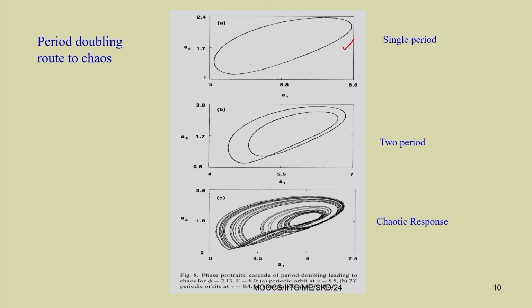You have 4 reduced equations. For these 4 reduced equations, you use the RK4 method, the Runge-Kutta method. In MATLAB, you can use ODE45. Using this ODE45 function in MATLAB, you can generate this periodic response, A1, A2, all those things you can find. Then you can change the system parameter and check how the periodic response becomes 2 periodic, 4 periodic, 8 periodic and 32 periodic, and finally it becomes a chaotic response.